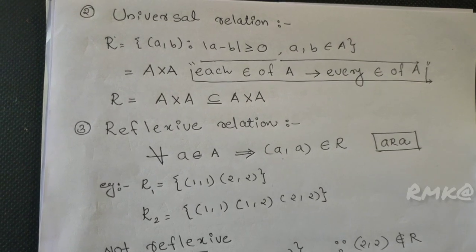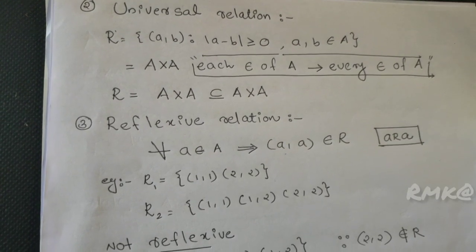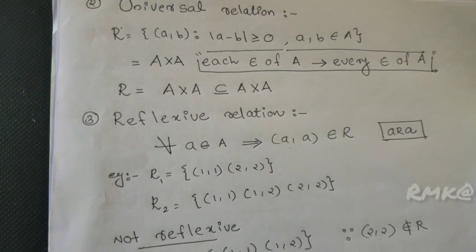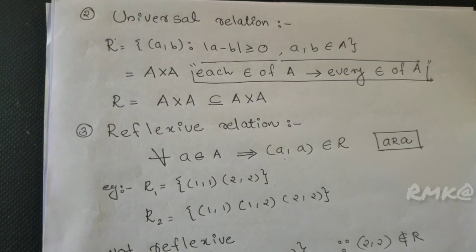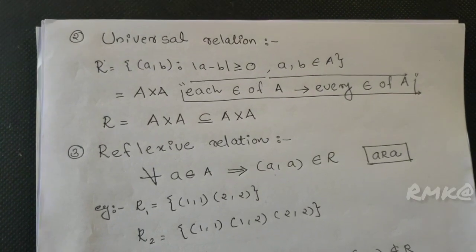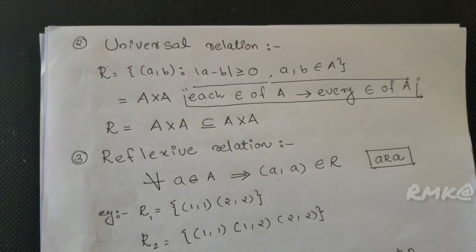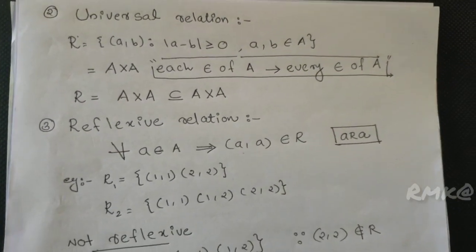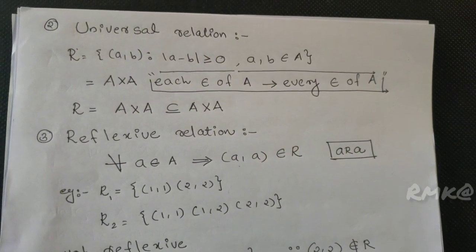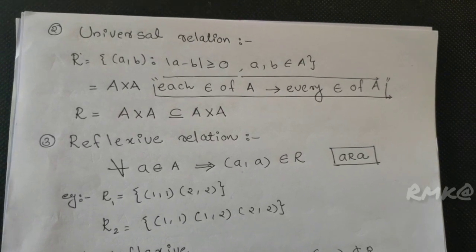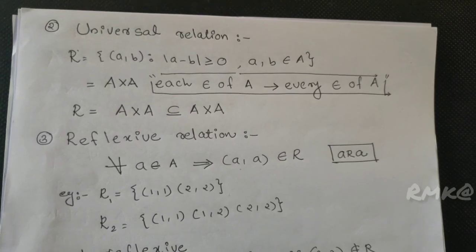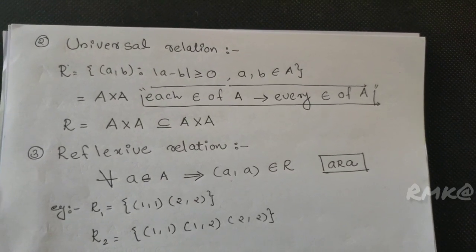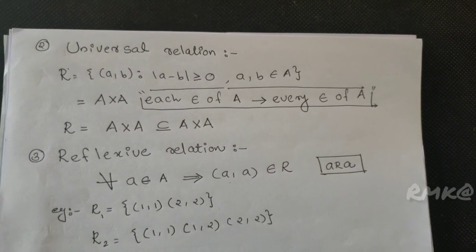Reflexive relation. For all a belonging to A, (a, a) belongs to R. Such types of relations are reflexive relations. It is denoted by a related to a, R. Example: R1 is equal to the set of ordered pairs (1,1), (2,2). Second one, R2 is equal to the set (1,1), (1,2), (2,2).